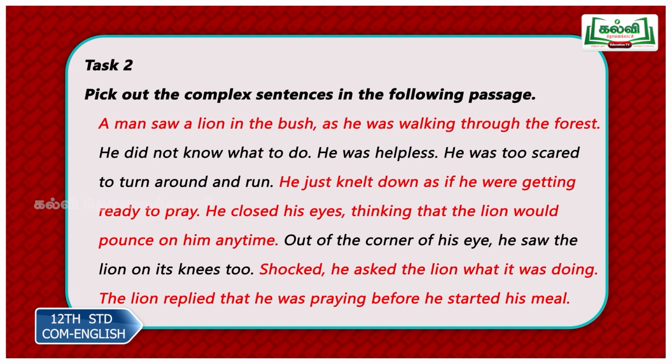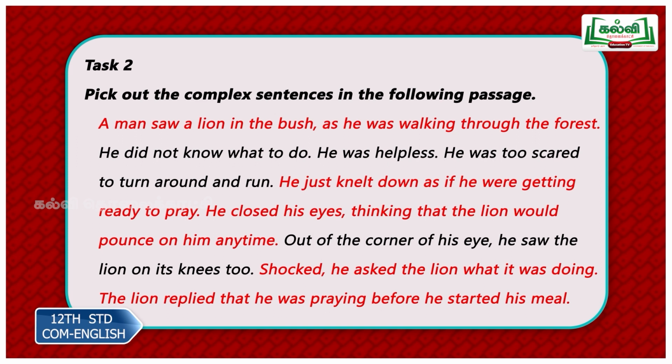He closed his eyes thinking that the lion would pounce on him any time. So closed, one finite verb. Would pounce, another finite verb. So he closed his eyes, main clause, thinking that the lion would pounce on him anytime, subordinate clause. Out of the corner of his eye, he saw the lion on its knees too. So here, even though it is lengthy, I get only one finite verb, which is saw. Therefore, this is a simple sentence.